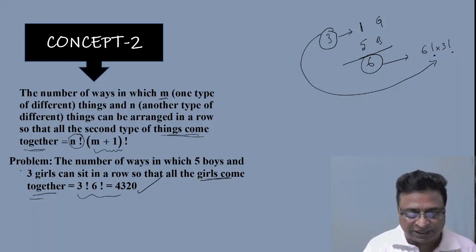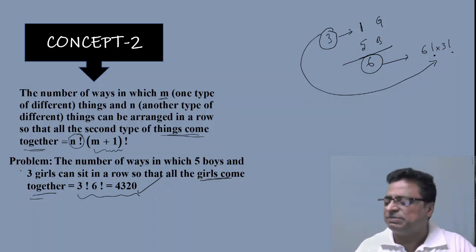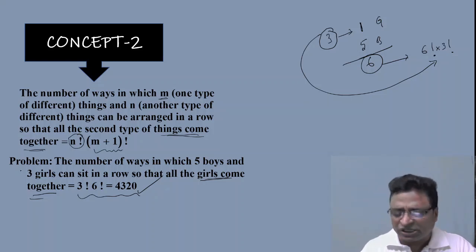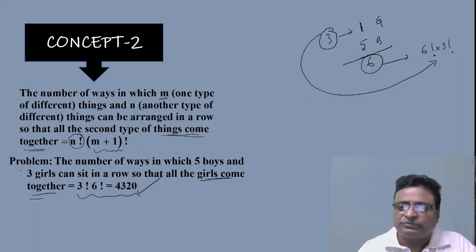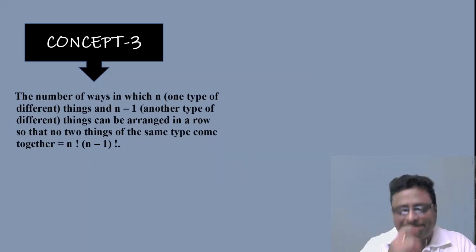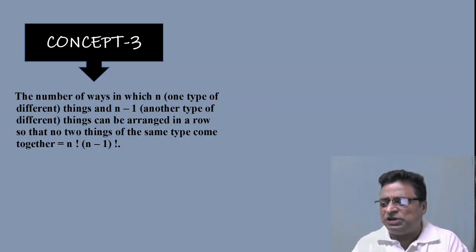So the answer would be what? 3 factorial into 6 factorial, therefore 4320. After simplification is left to your choice. So this is concept number 2, a very useful concept. Now coming to concept number 3. See, concept 2 and concept 3 are very close to each other.